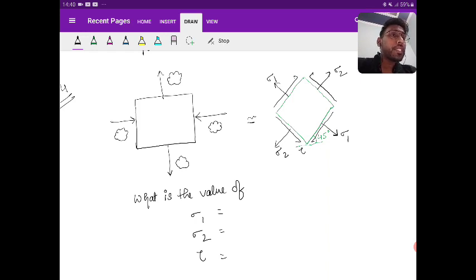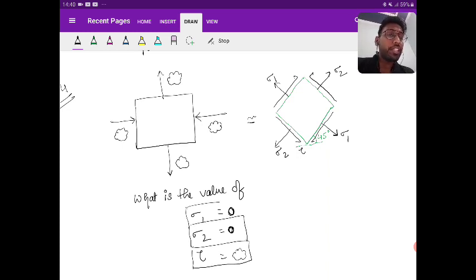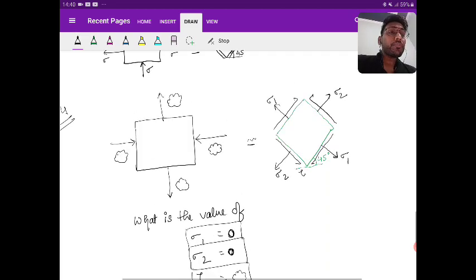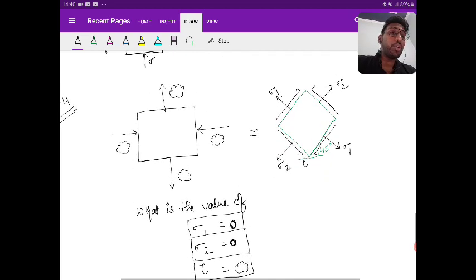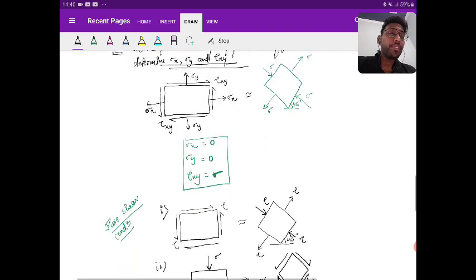Yes. Sigma 1 is 0, because it is a maximum shear plane. Yes or no? Sigma 2 is also 0 and tau is nothing but jalebi. So go and try to make jalebi at home. Don't go out if you want to eat. It's morning time, you can do some cooking at your home. So what is the value of sigma 1, sigma 2, tau? Is it clear? Yes or no?